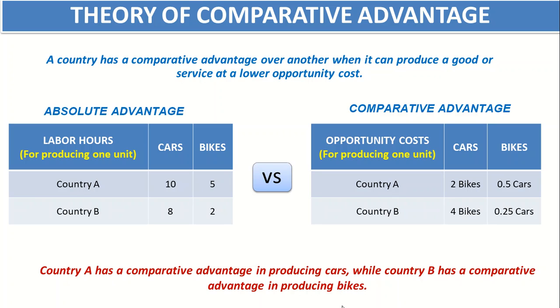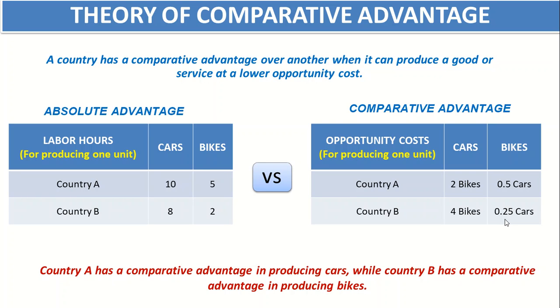So we are seeing that country A is producing 0.5 cars against 2 bikes, while country B is producing 4 bikes against 0.25 cars. So if there is a country that can produce both bikes and cars, shouldn't it be more specialized in one category, either bikes or cars?